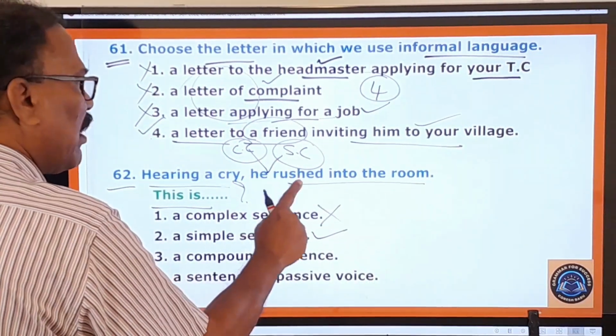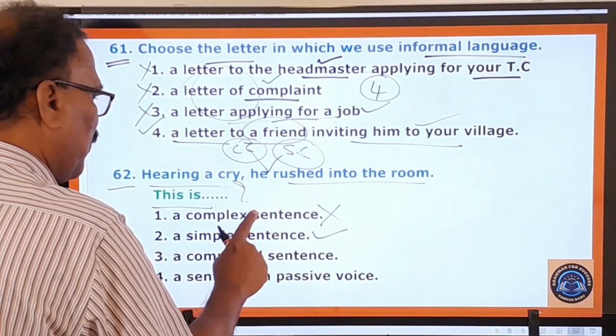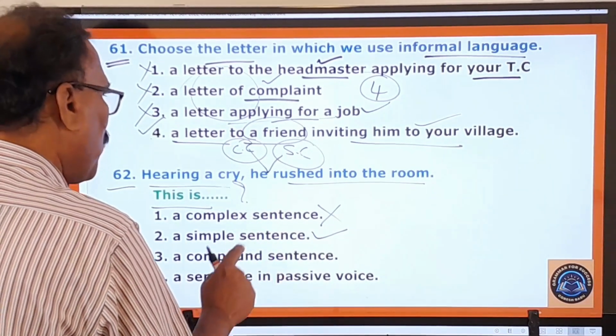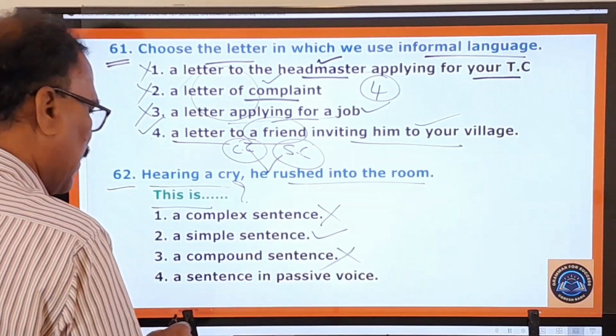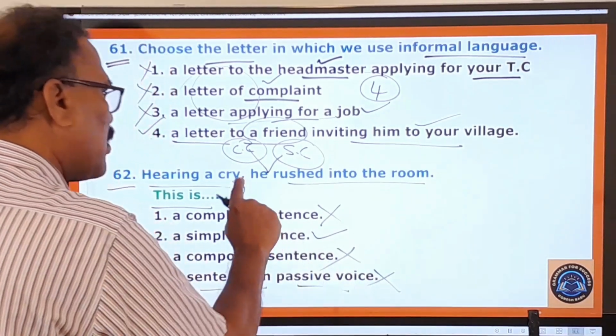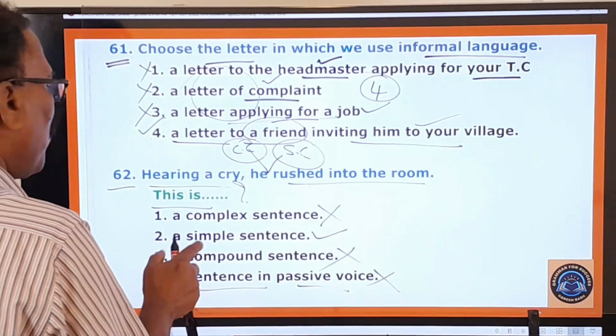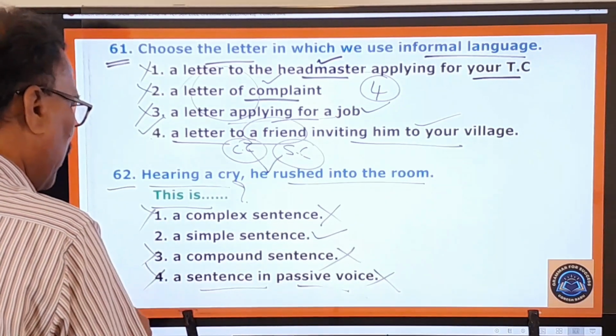So there is no subordinating conjunction in this sentence, therefore it's not a complex sentence. There is no coordinating conjunction in this sentence, therefore it's not a compound sentence. And a sentence in the passive: it is also not in the passive voice. Therefore, you know, the first one, third one and fourth one are wrong.